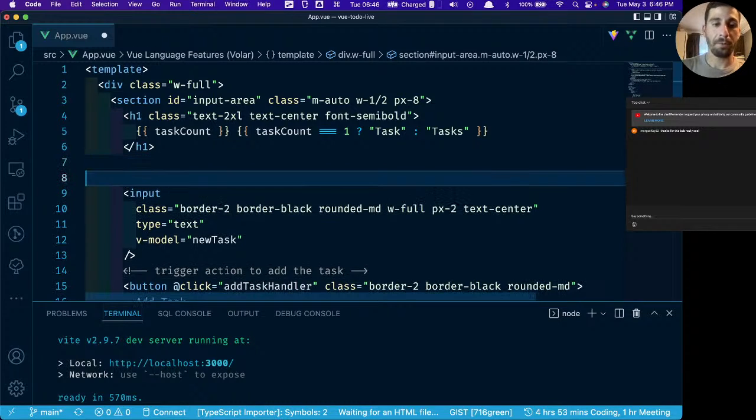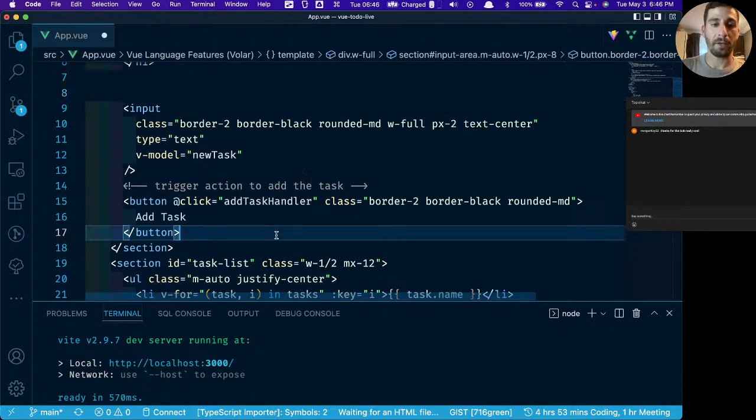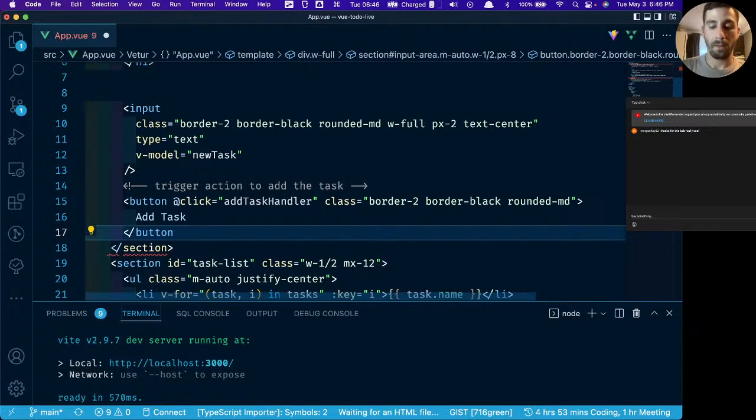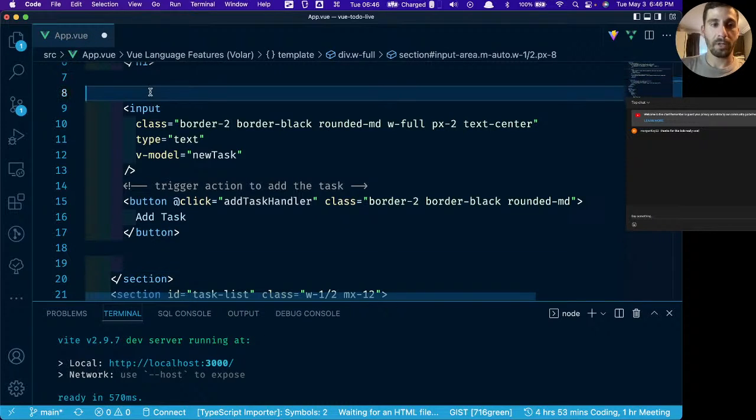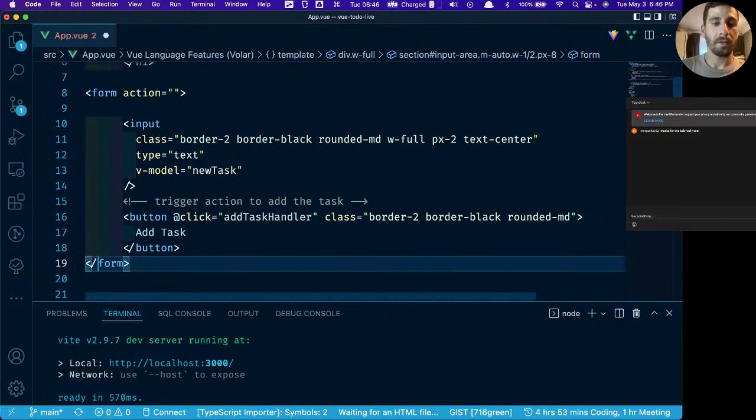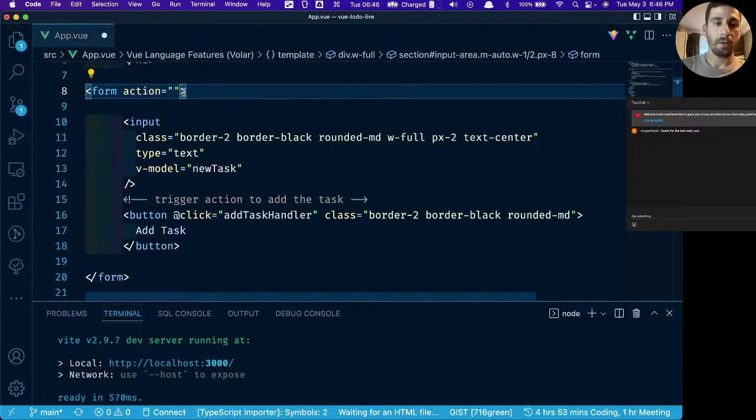We can wrap this input and this button in a form element. So we're going to do form, and then I might have to reference the documentation for this because I always forget exactly what the syntax is, but there's a default behavior that we don't want.